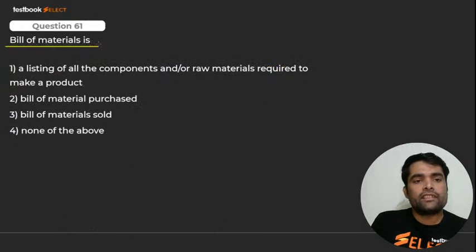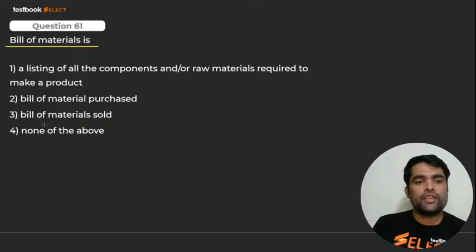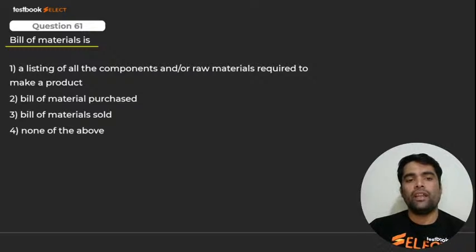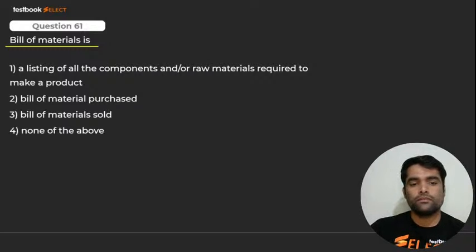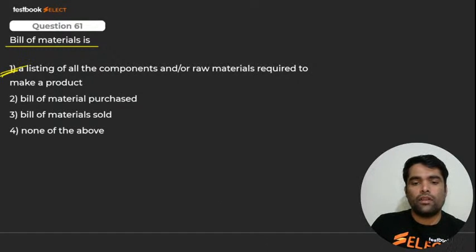Bill of materials. A listing of all components and the raw materials required to make a product. Bill of materials purchased. Bill of materials sold. None of the above. Which one is correct? It is none other than what? Number 1. Bill नहीं है वो. I hope you got it, बच्चा. It is number 1. Very good. Here we go for next.